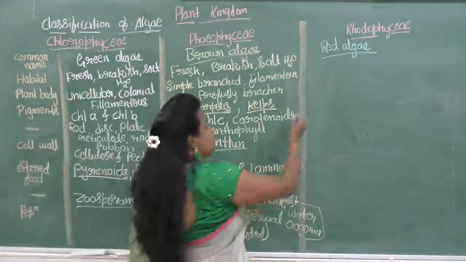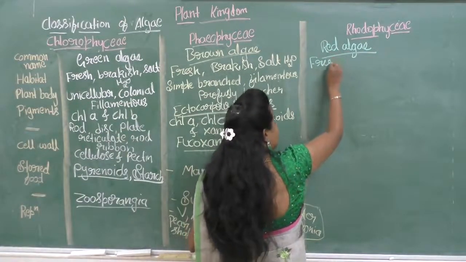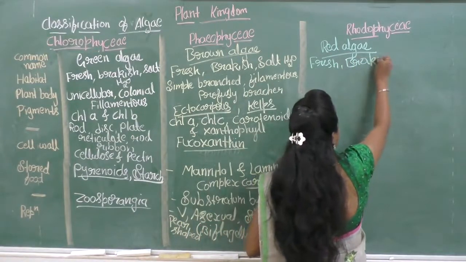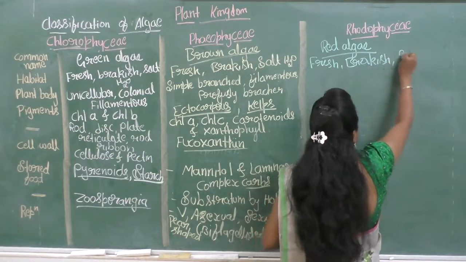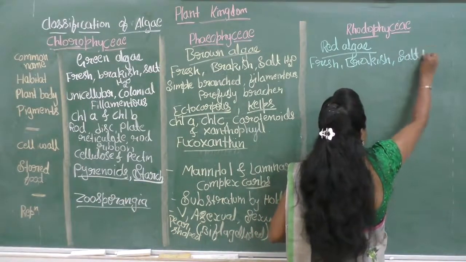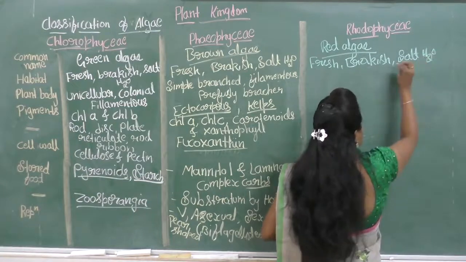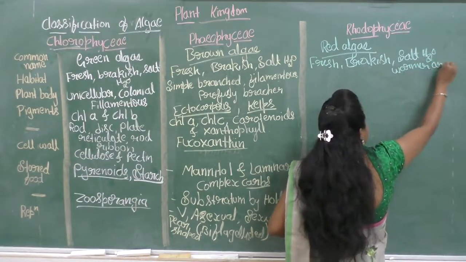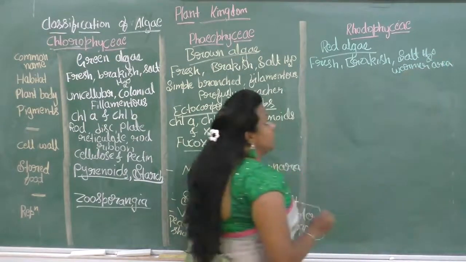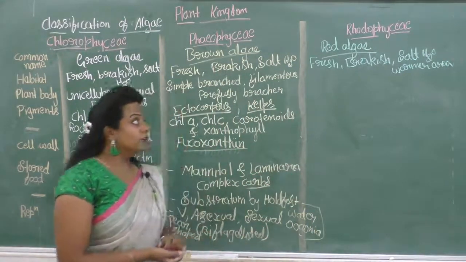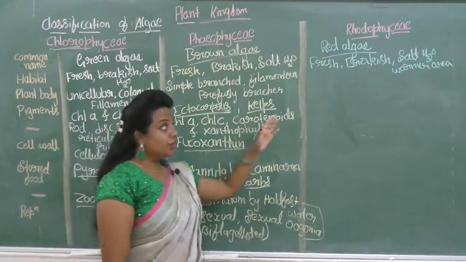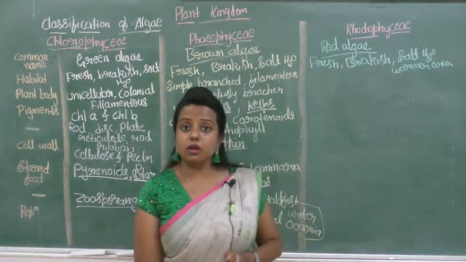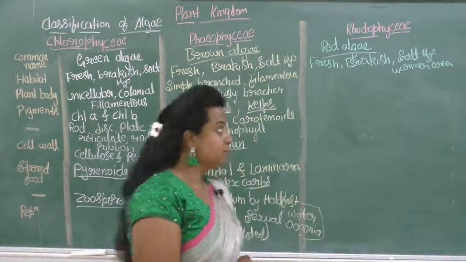Habitat: same, found in freshwater, brackish water and salt water, and it is also found in warmer areas. Okay, Rhodophyceae, where will it be found? It is found in freshwater, brackish water, salt water, and also in warmer areas.